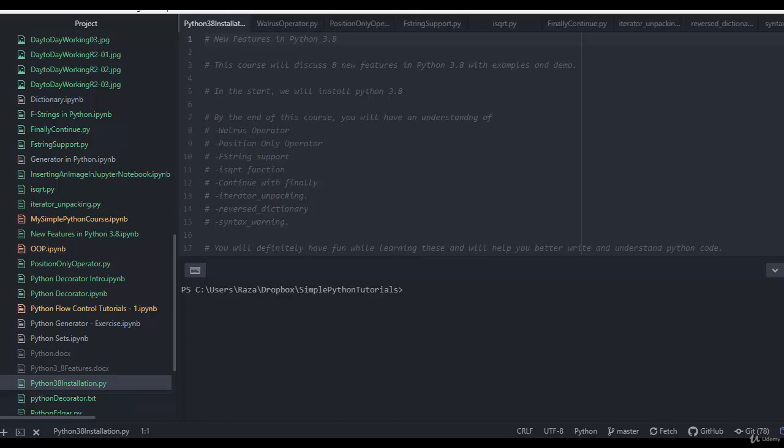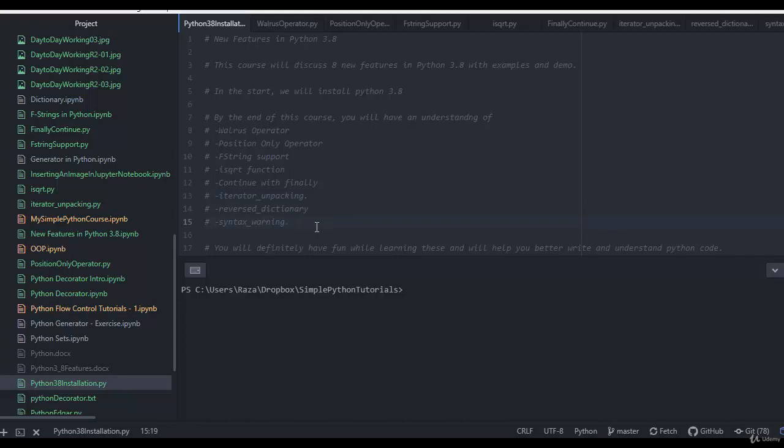In this course, we'll discuss the Walrus Operator, positional-only operator, f-string support, isqrt function, continue with finally, iterator unpacking, reversed dictionary, and syntax warning.